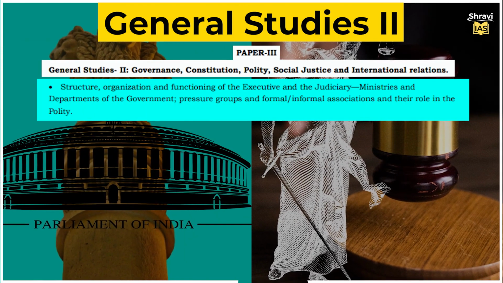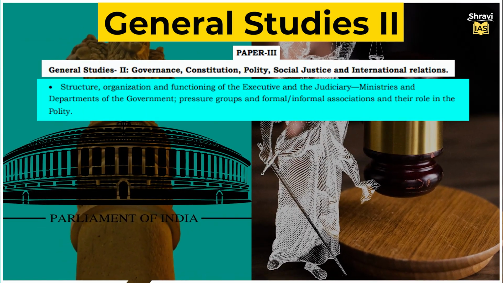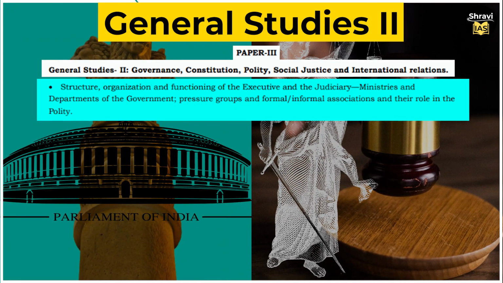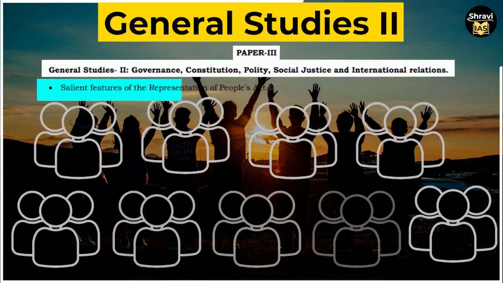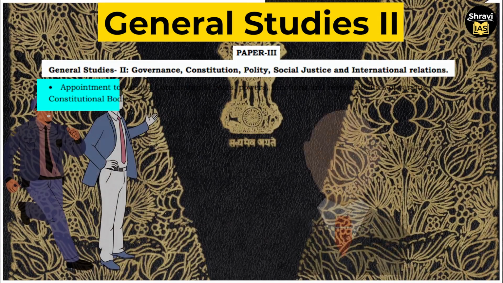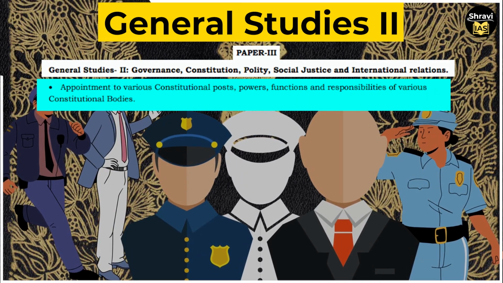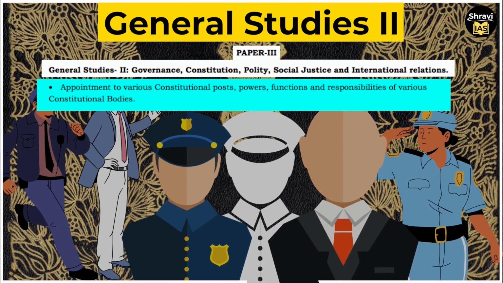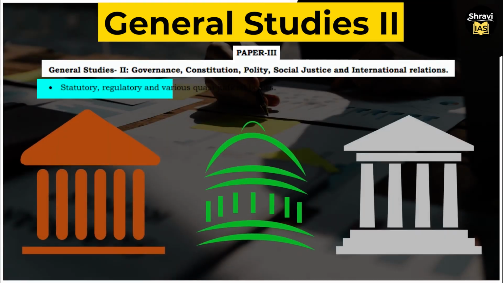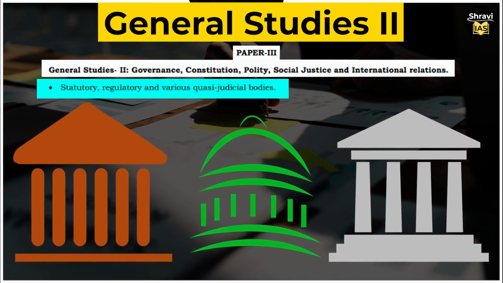In that, you will have ministries and departments of the government, pressure groups, and formal and informal associations and their role in the polity. Thereafter, salient features of the Representation of People's Act. Appointment to various constitutional posts, powers, functions, and responsibilities of various constitutional bodies. Statutory, regulatory, and various quasi-judicial bodies.